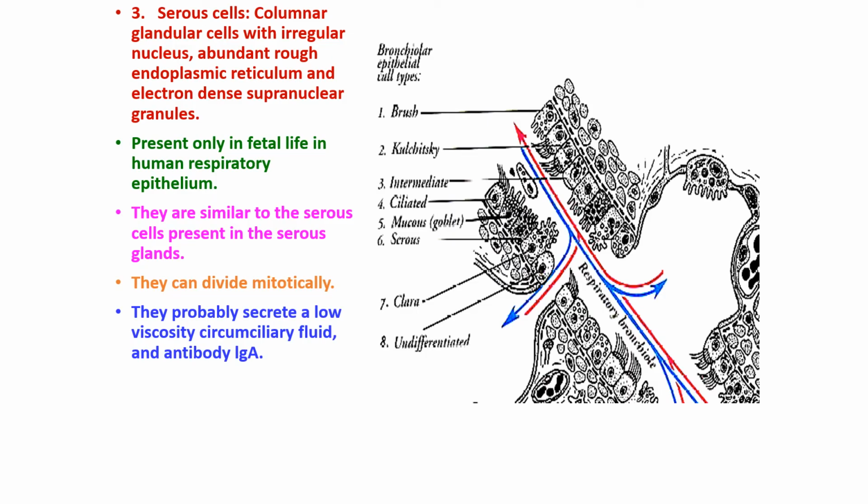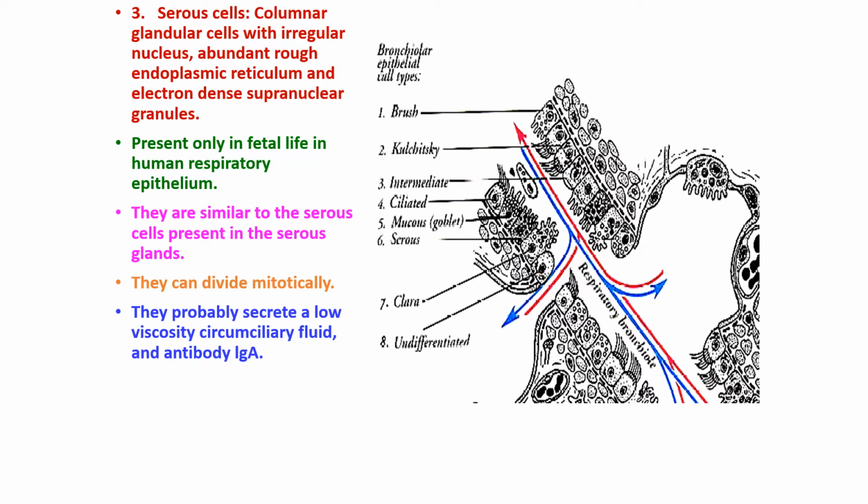Then the other important cells are the serous cells. Their secretion is of the serous variety, and they are present mostly in the fetal life, but a few of them are present in the human respiratory epithelium also.